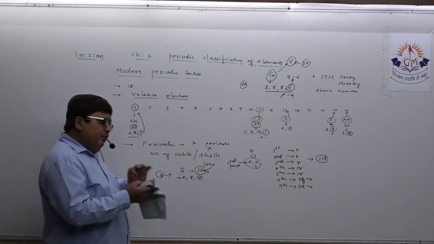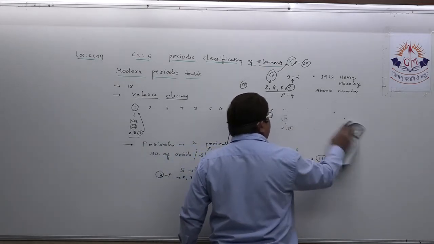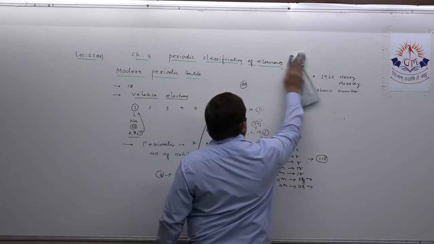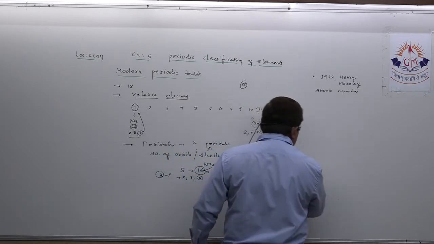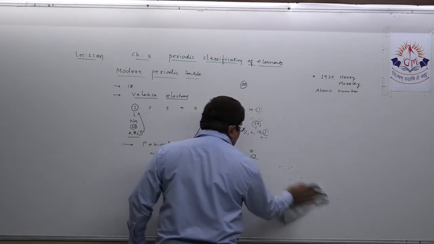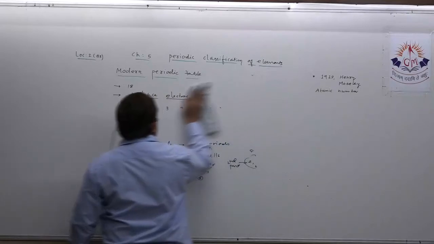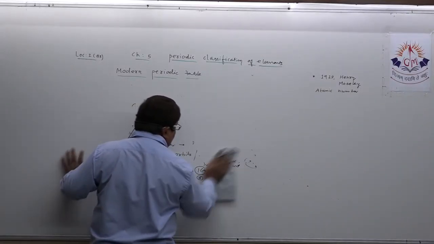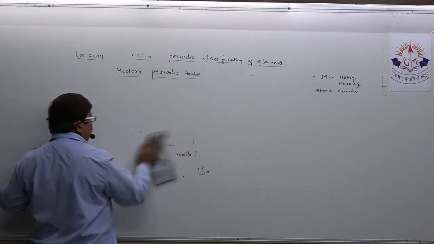Now we want to discuss some of the questions given in your textbook. Some are given in the text and some are given in the exercise, right? All those questions need to be discussed because they all belong to queries on the modern periodic table.